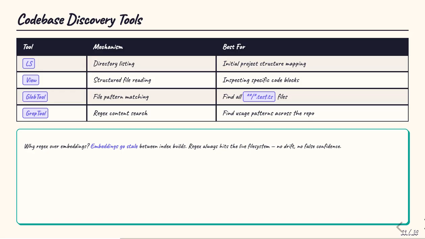The 4 discovery tools form the foundation of how Claude navigates a codebase. LS handles initial project structure mapping. View reads specific files with structured output. Glob tool matches file patterns, finding every test file or every TypeScript interface in the project. And grep tool searches content with regex, finding every usage of a function, every occurrence of a pattern, every import of a module. The reason Claude favors regex over semantic search is important. Embeddings go stale between index builds, while regex always hits the live file system. No drift, no false confidence.